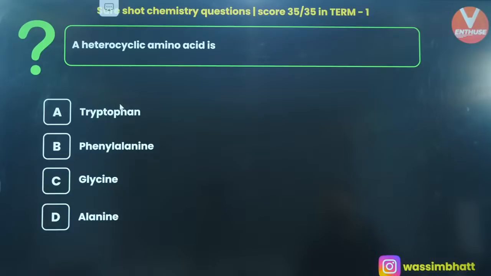Which of the following is the heterocyclic amino acid? I think it's option A, right? Tryptophan. Yes. Option A is the one which is correct for this.